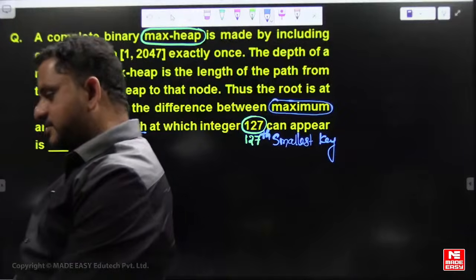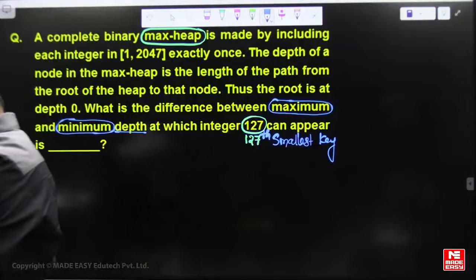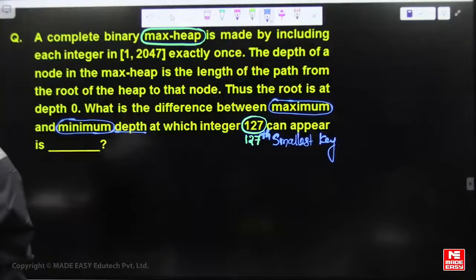Depth difference, okay, Sneha, not level difference.